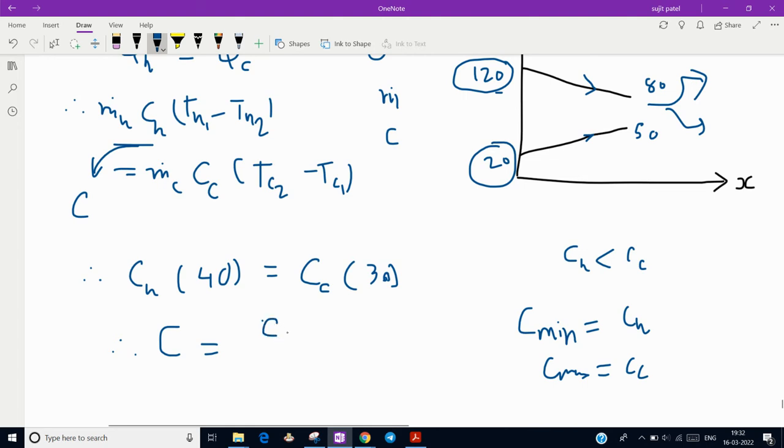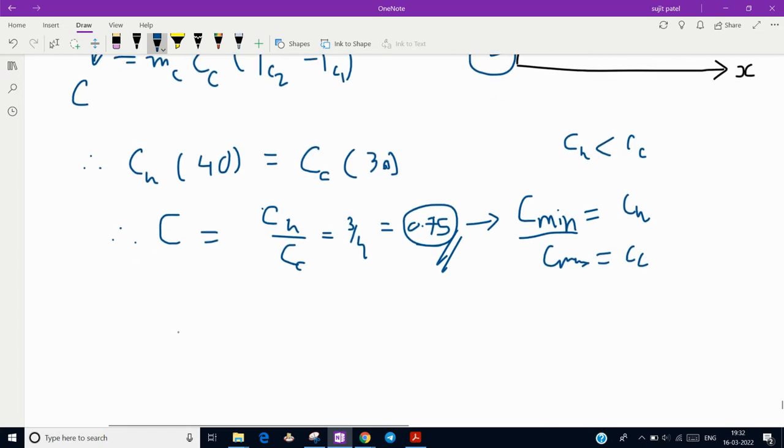That means it is Ch divided by Cc, because the heat capacity ratio is the ratio of C minimum by C maximum. So Ch by Cc will be 3 by 4, or we can say 0.75. So this is one of our results. Mark it and put it aside. I'm writing over here C is equal to 0.75.